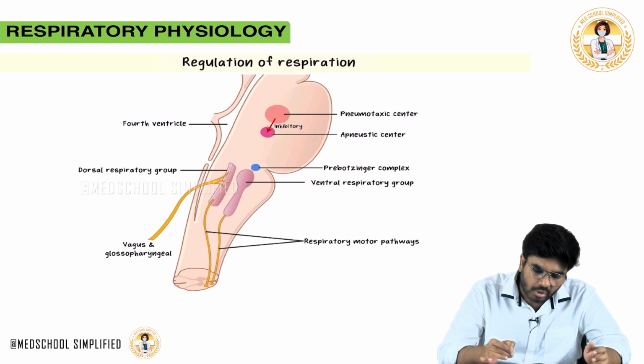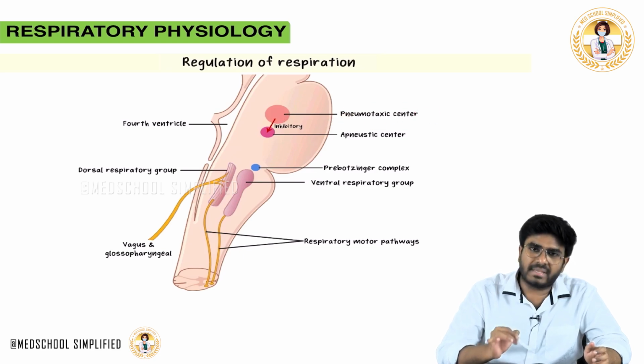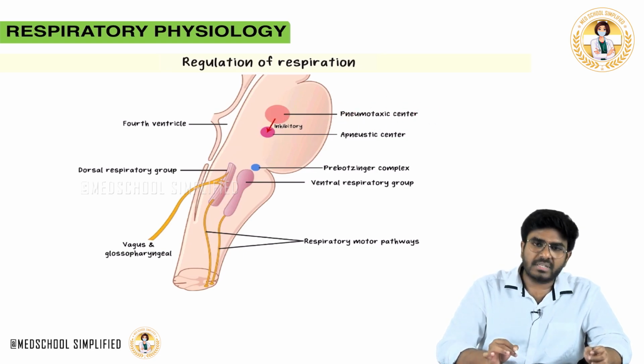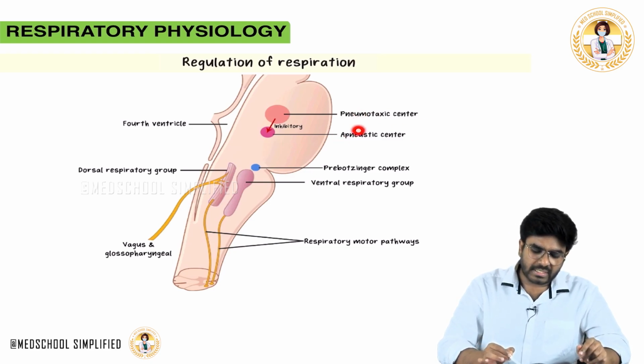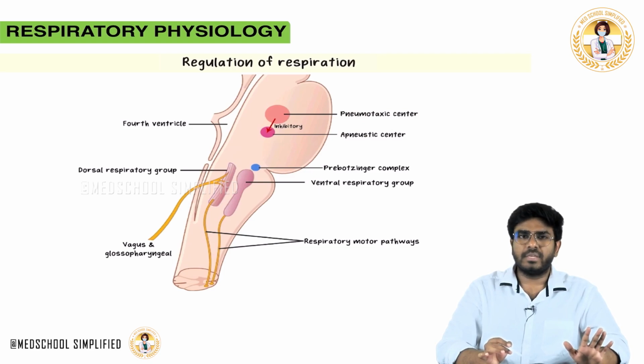In the upper pons there is the pneumotaxic center. There is another center called the apneustic center, which is present in the lower pons. Pneumotaxic center is present in the upper pons. Apneustic center is present in the lower pons. So these are the two pontine centers of respiration.